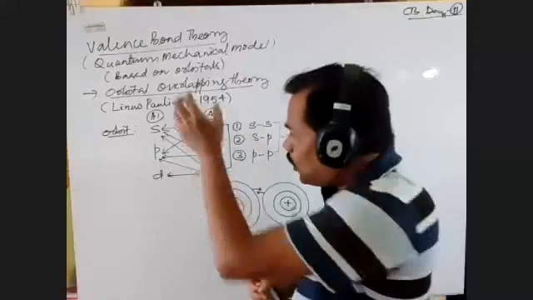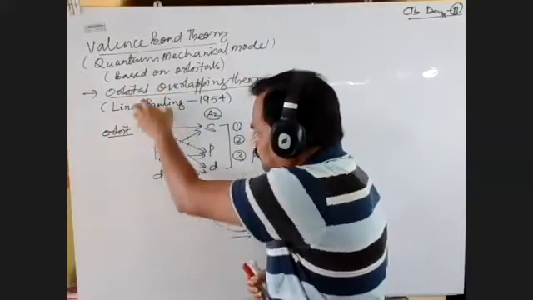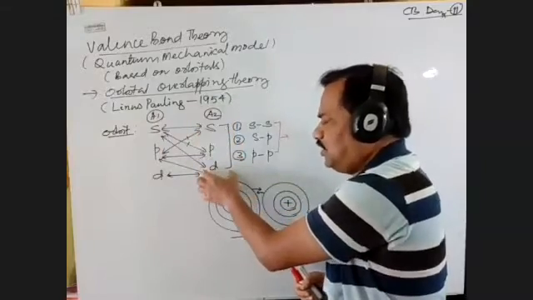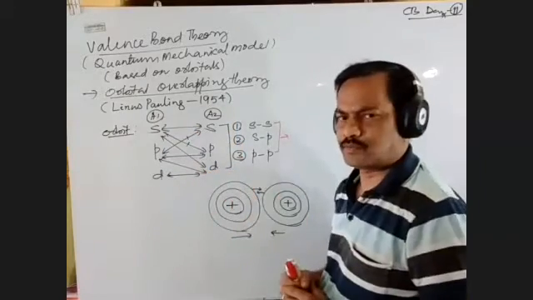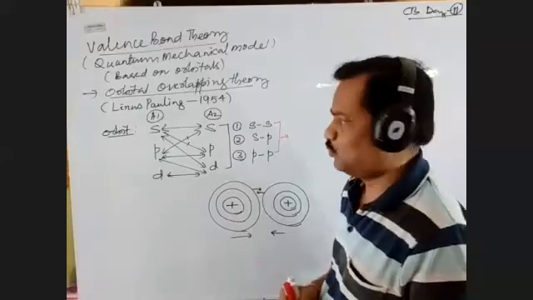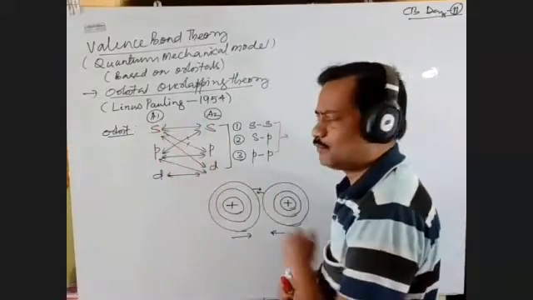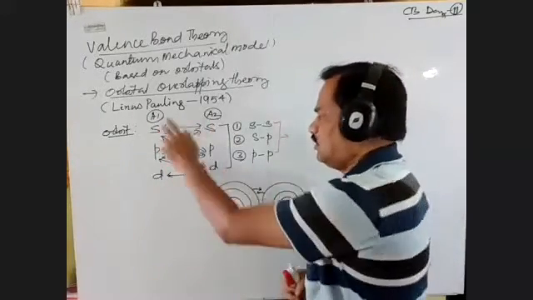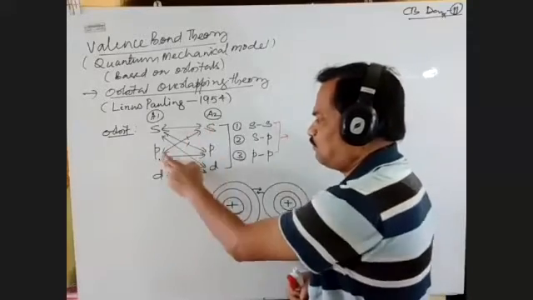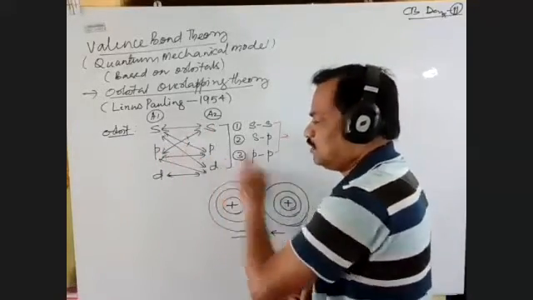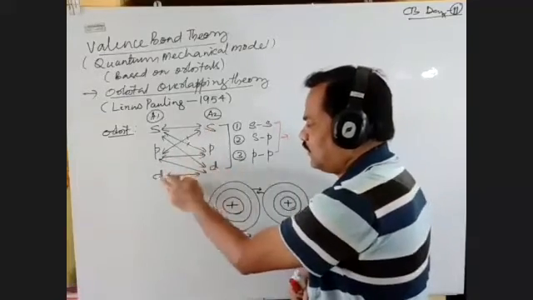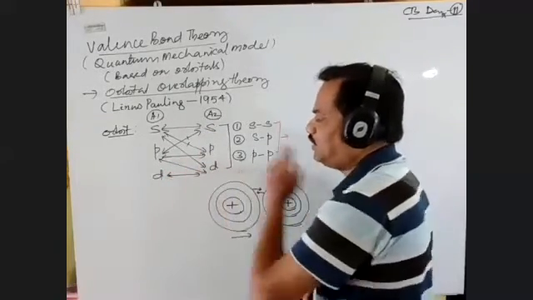So the S, P, D orbitals of one atom can overlap with the S, P, D orbitals of another. So there are so many combinations possible here. What are they? SS combination, SP combination, SD combination, again PS combination, PP combination, PD combination, then DS combination, DP combination, and DD combination.